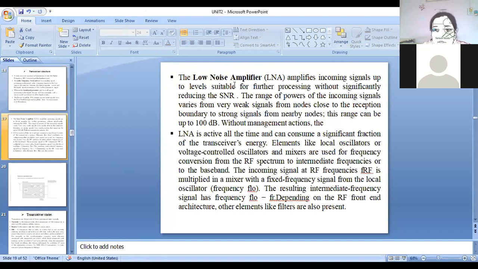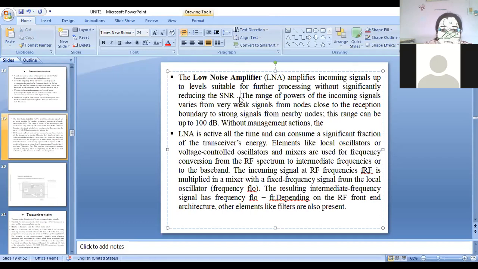It amplifies the incoming signal up to a level suitable for further processing without significantly reducing the SNR. See, the low noise amplifier amplifies the signal for suitable transmission or further processing, but without reducing or increasing the SNR ratio.